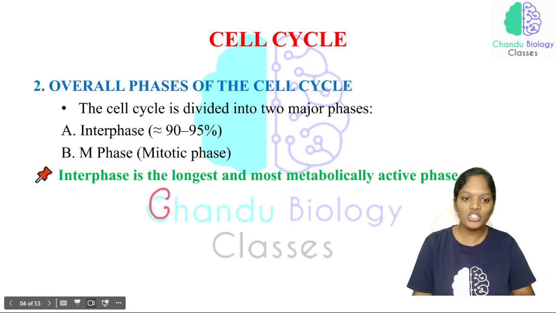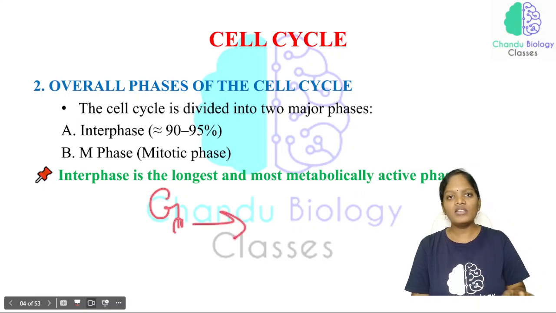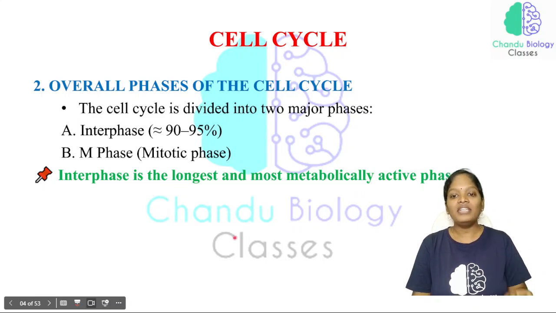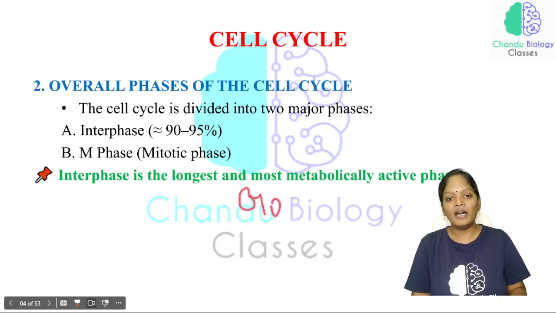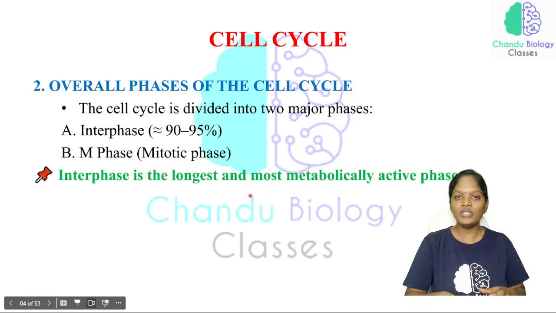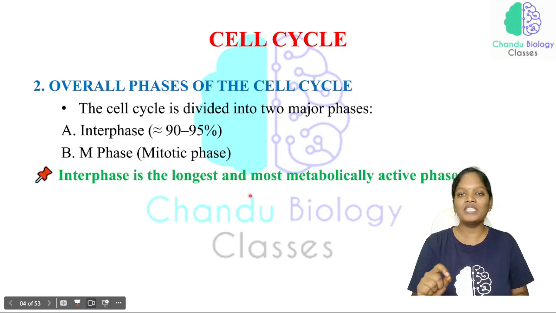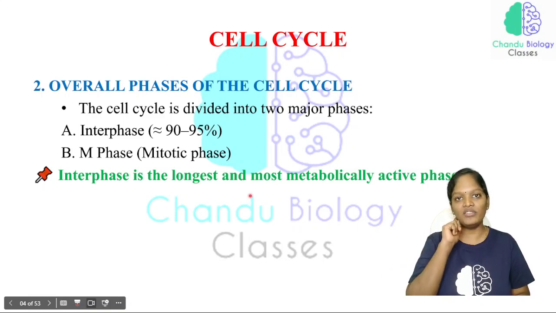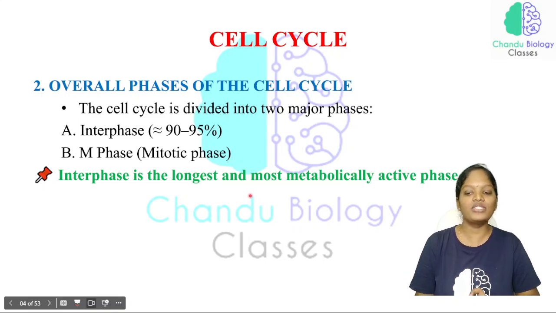Now what comes to the G0 phase? See, here the cells are alive, and metabolically active, but not undergoing any growth or cell division process. The cells are in a rest stage. So that is why we are saying this G0 phase. As the cells are not doing anything, you should not think the cells entering into the G0 phase are dead cells. No, it is not. The cells which enter the G0 phase are not going to divide, but they are metabolically active cells. So this is the overall phases of the cell cycle.